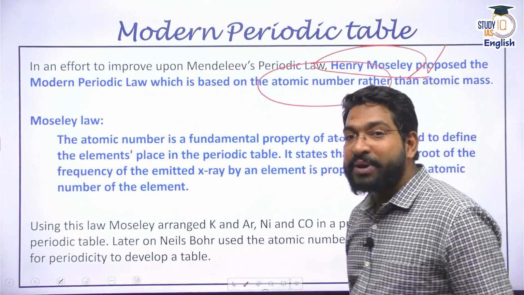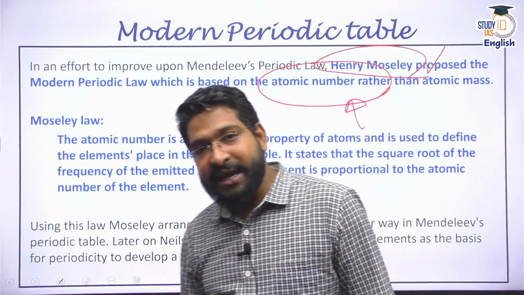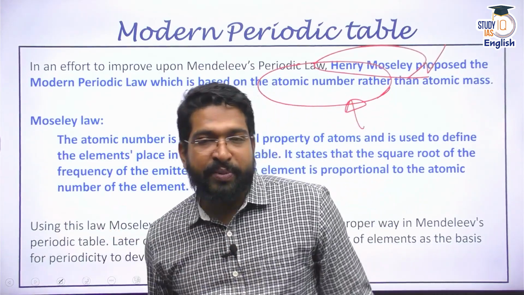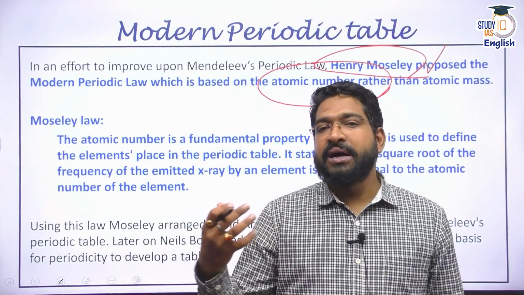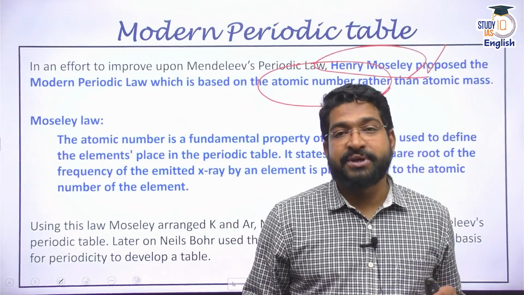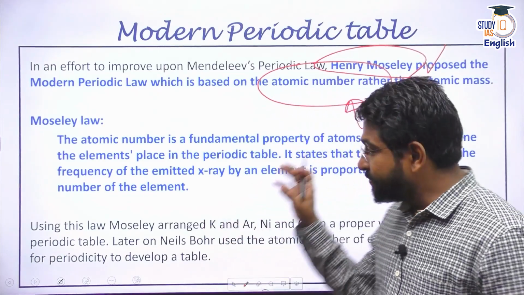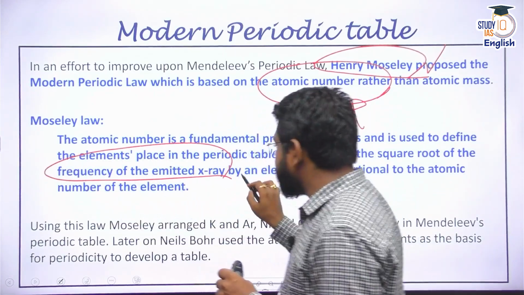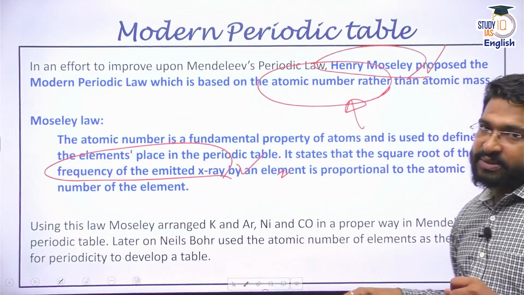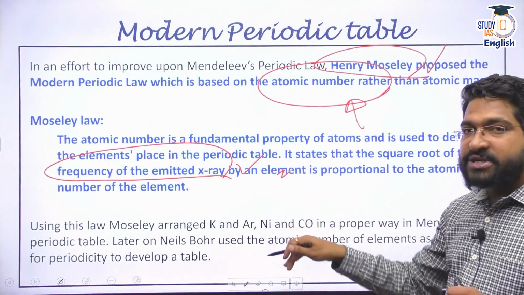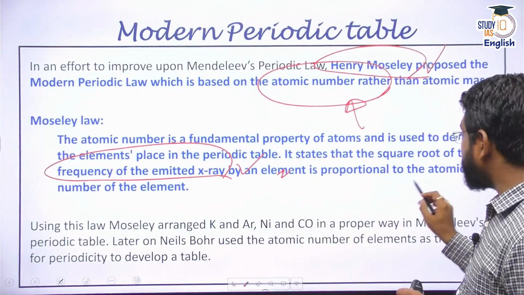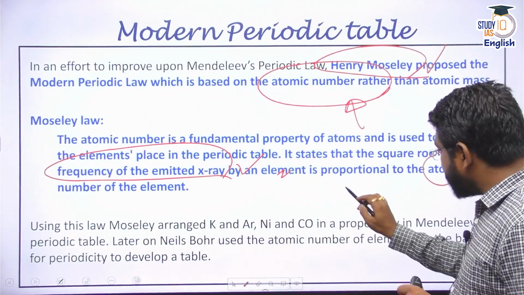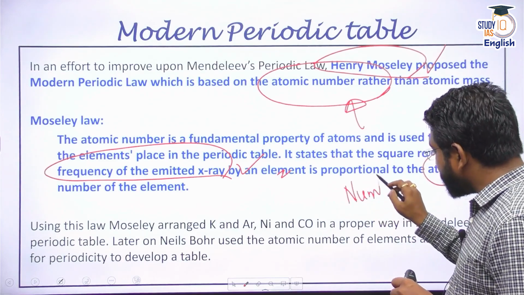Because by this time, X-ray and different experimental setups were developed, and Henry Moseley's law is basically dependent on the frequency of the X-ray emitted by that element in the X-ray experiment. He said that the frequency of the emitted X-ray depends on the atomic number of the element and not the atomic mass.